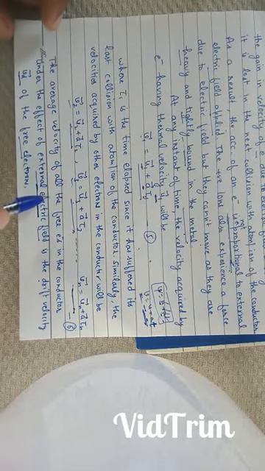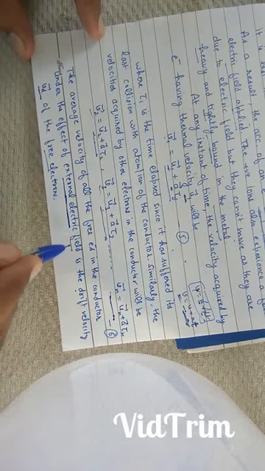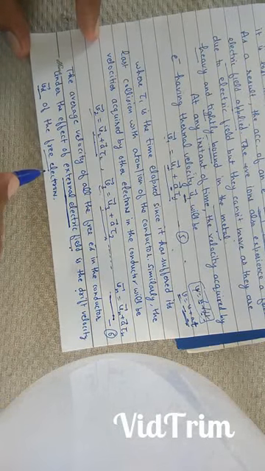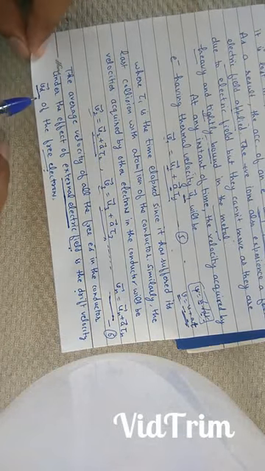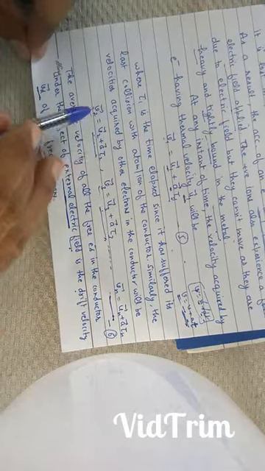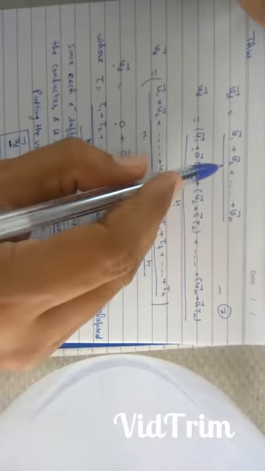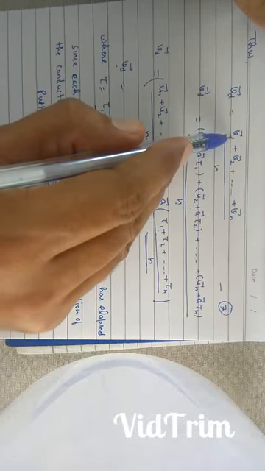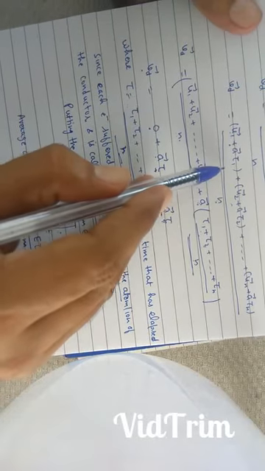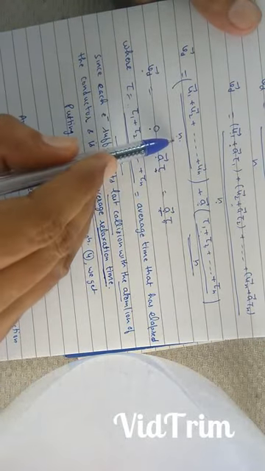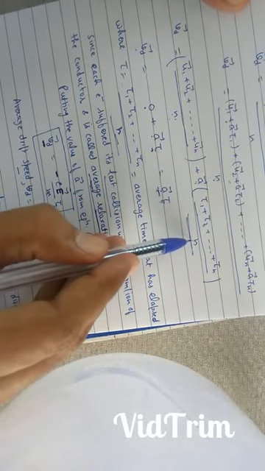Now, the average velocity of all the free electrons in the conductor under the effect of external electric field is the drift velocity Vd of the free electrons. Therefore, Vd is the average of v1, v2, v3, vn. Thus Vd is equal to v1 plus v2 plus vn upon n. Putting the values of v1, v2, vn, we can rewrite this as u1 plus u2 plus un upon n, plus, as a is common, a comes outside, tau 1 plus tau 2 plus tau n upon n.